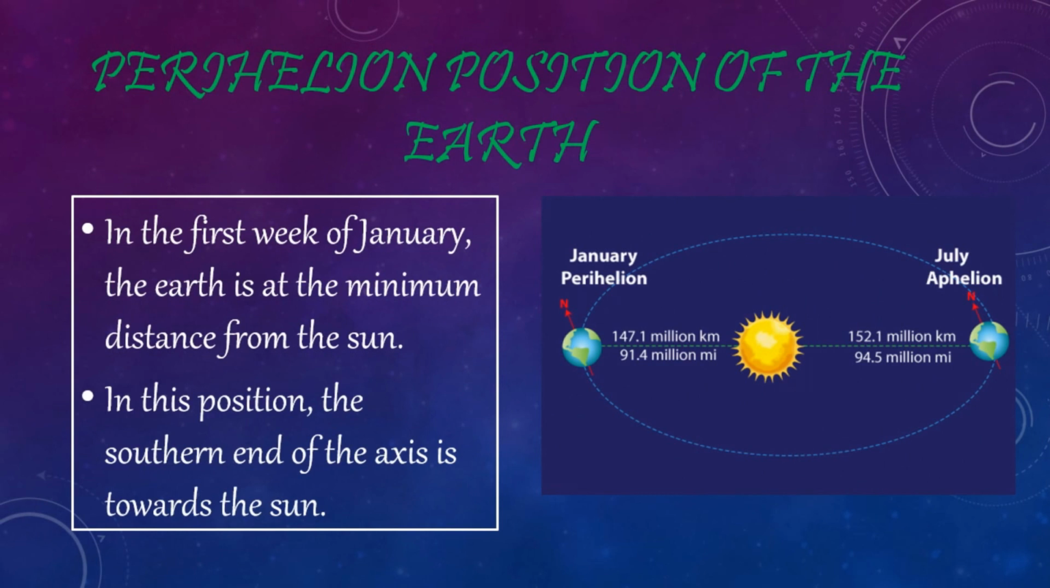Perihelion position of the Earth. In the first week of January, the Earth is at the minimum distance from the Sun. In this position, the southern end of the axis is towards the Sun. The distance of Earth from the Sun is around 147.1 million kilometers.